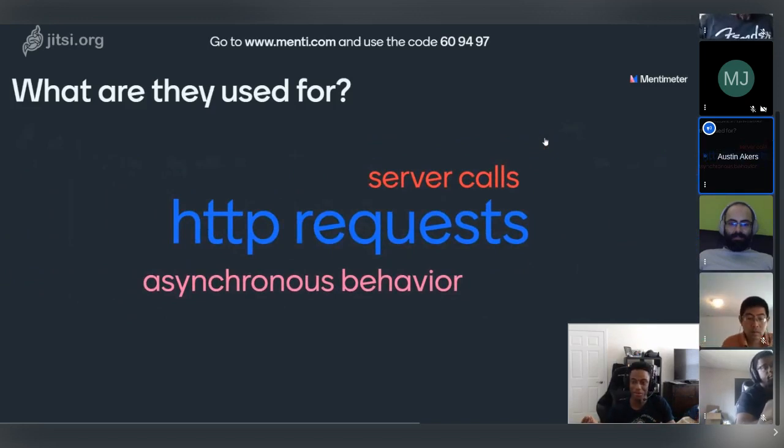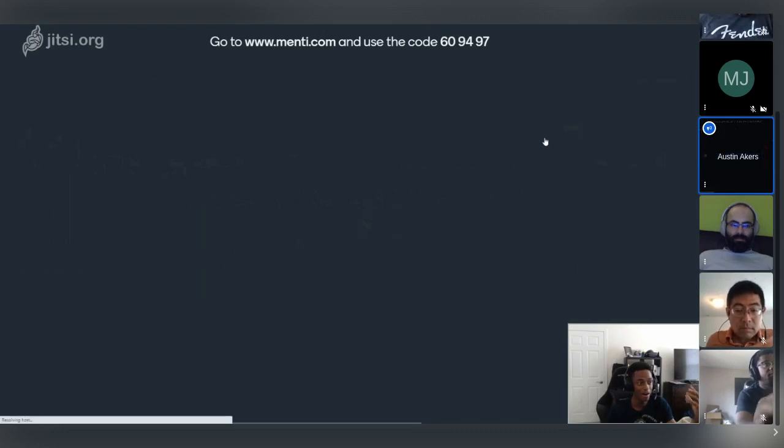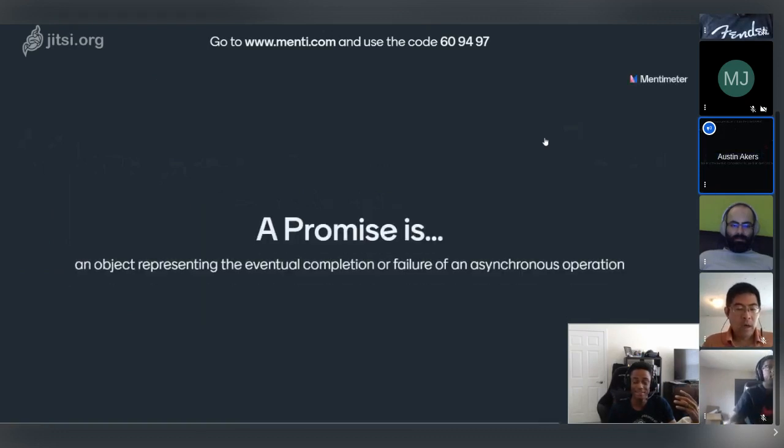Okay, asynchronous behavior. All right, awesome. So promises are used for asynchronous behavior. Awesome, and that's exactly what it is. You all touched on really interesting use cases, which we'll actually get onto, and we'll start using for this little project that we're going to build out.